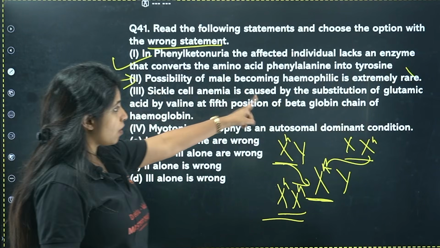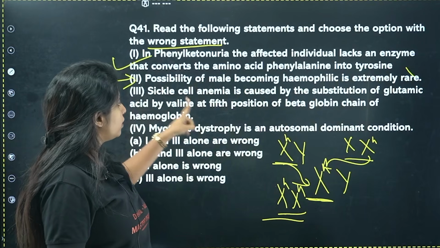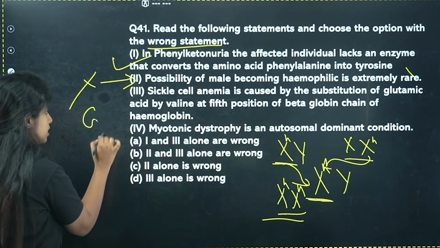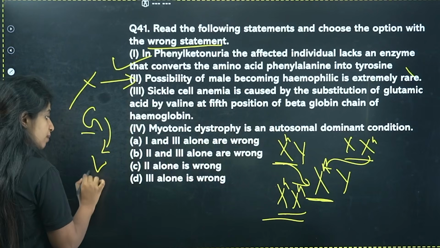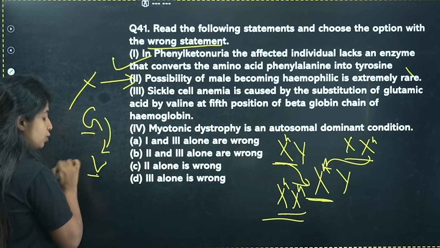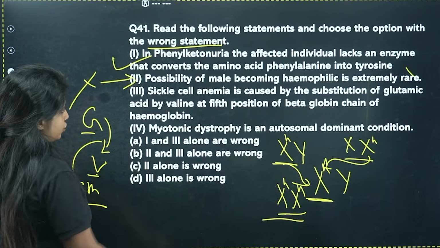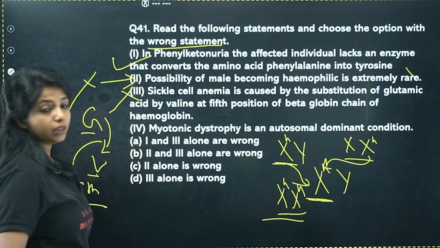Sickle cell anemia is caused by substitution of glutamic acid by valine at the 5th position of the beta globin gene. Wrong. Yes, glutamic acid is being substituted by valine. G comes before V, so it was G, then it was replaced by V, but not at the 5th position. It happens at the 6th position. So this particular statement again is going to be wrong.